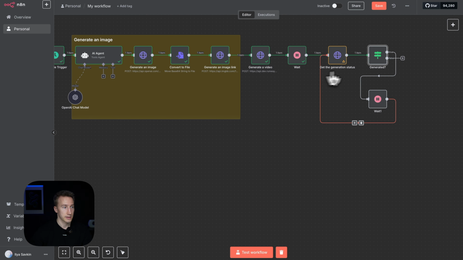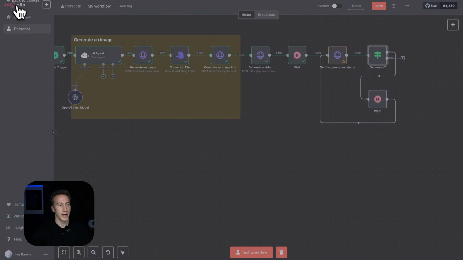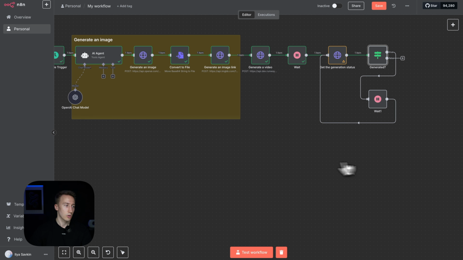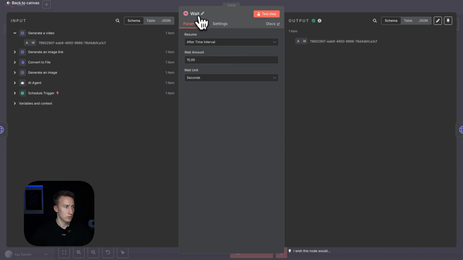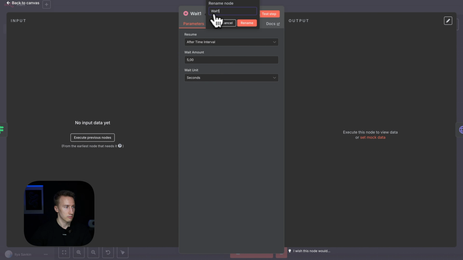And if it is false, so if the status is not equal to succeeded and it's false, it means that the status is succeeded. So then to false, we move to the next step. Let's adjust these nodes. So let's rename them to, wait, 15 sec. And wait, 5 sec.